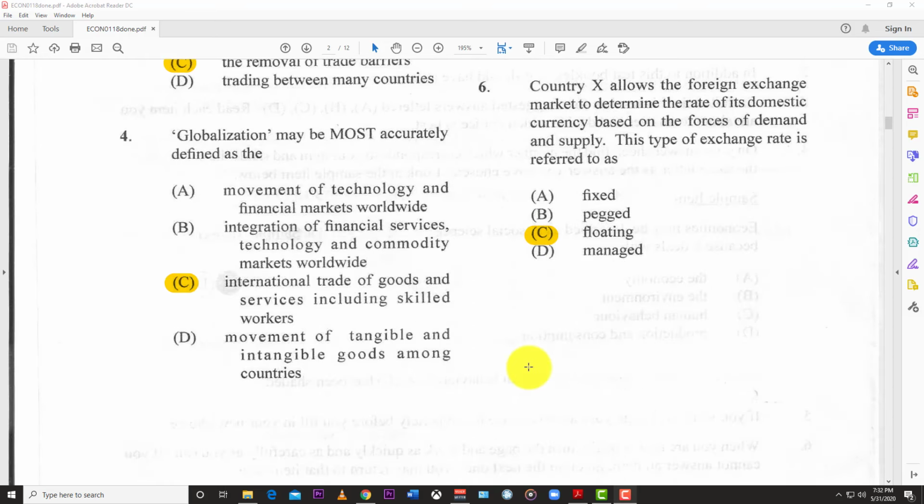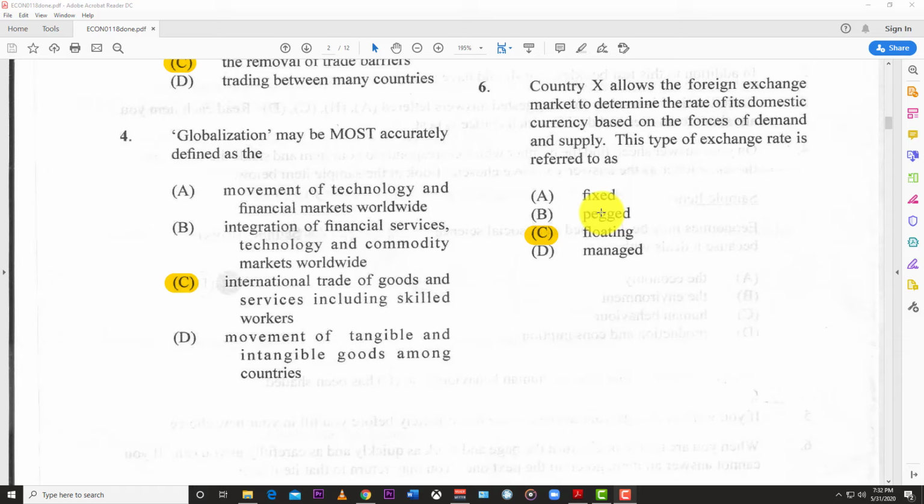Number 6. Country X allows the foreign exchange market to determine the rate of its domestic currency based on the forces of supply and demand. This type of exchange rate is referred to as, and the best answer here is floating. Floating is where the market determines supply and demand for that one. Fixed is where it doesn't change. Pegged is where it is attached to a specific currency.